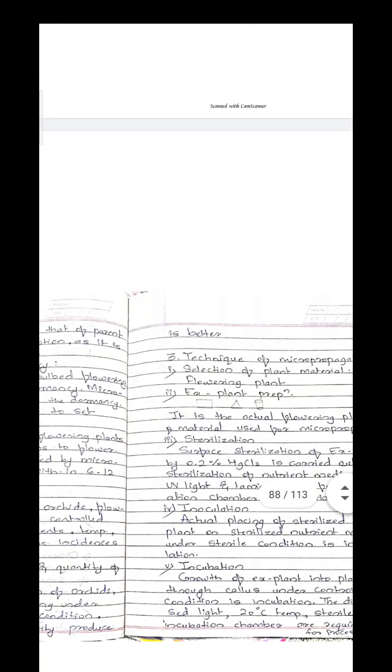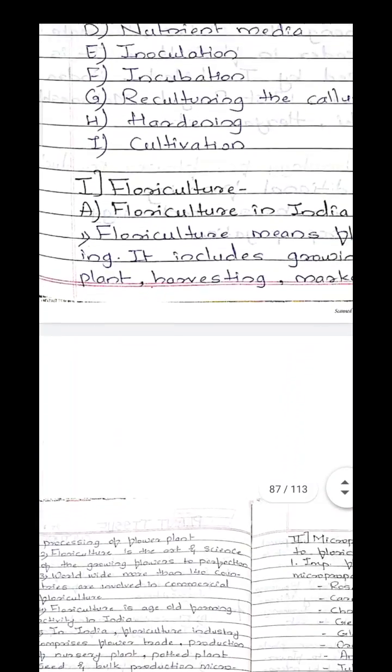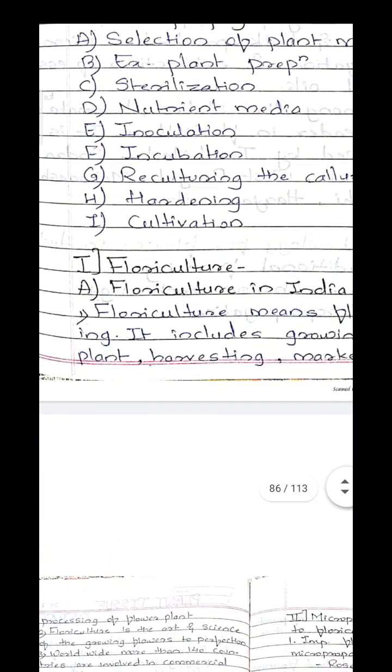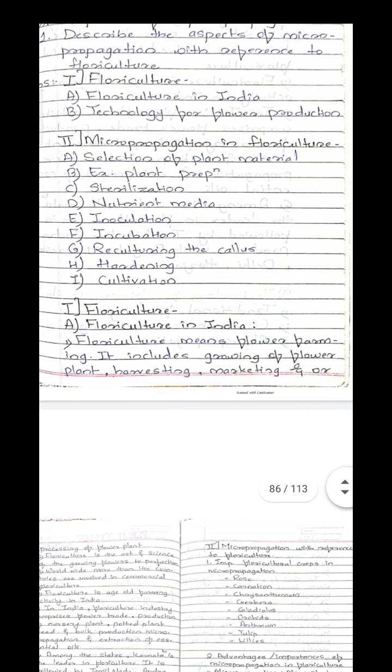The remaining part, that is the techniques of micropropagation, we can discuss in the next lecture. So for today, you have only understood what floriculture is. Floriculture is nothing but the farming of flowering plants. It also includes harvesting, marketing, and processing of the flower plants. Then we can discuss the floriculture status in India.